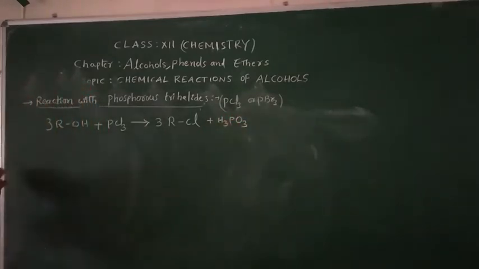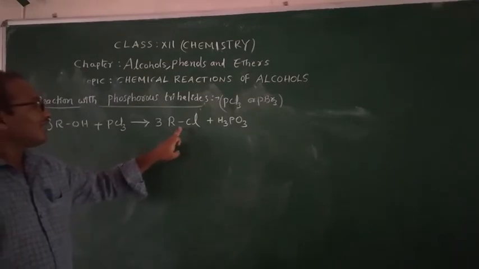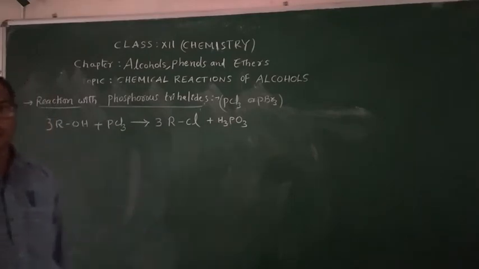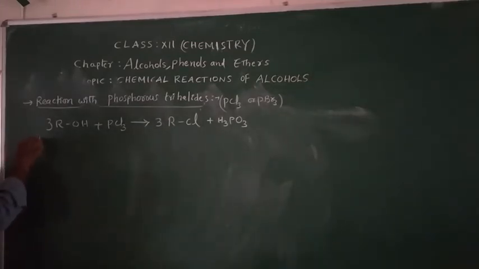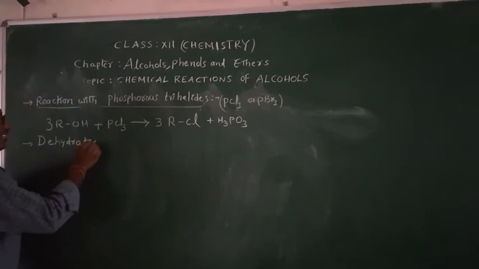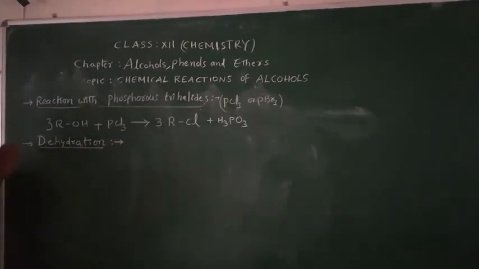Alkyl halides will form. Alcohols react with PCl3, and they react with PCl5 also. Alkyl chloride plus orthophosphorus acid will be formed. Next reaction, dehydration reaction. Dehydration means D means removing, hydrate means water molecule. Dehydration means removing of water molecule. This is most important, children. Dehydration reaction is most important, right?